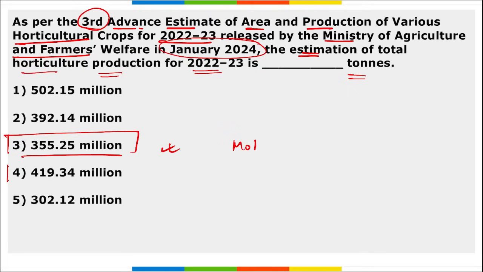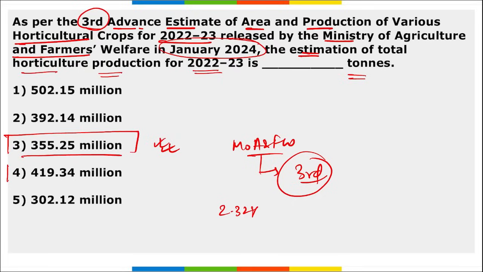Right, so it is the Ministry of Agriculture and Farmers Welfare. They released this third advance estimate report, and here the estimation of the total horticulture production for 22-23 is 355.25 million tons, and this shows an increase of 2.32 tons from the past year of 21-22.